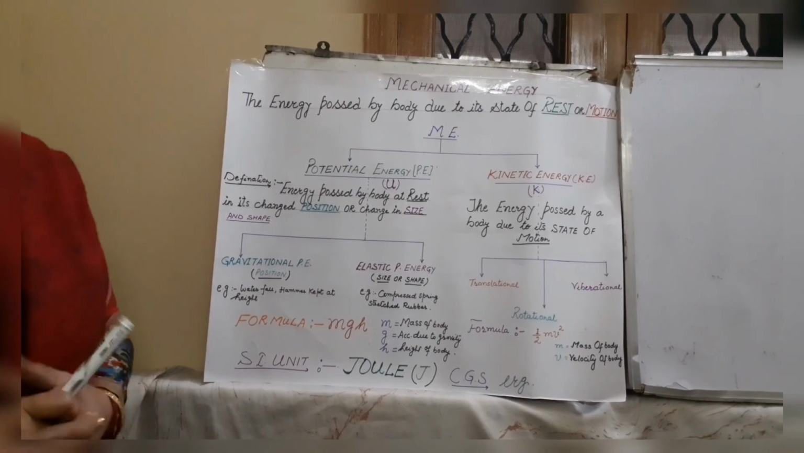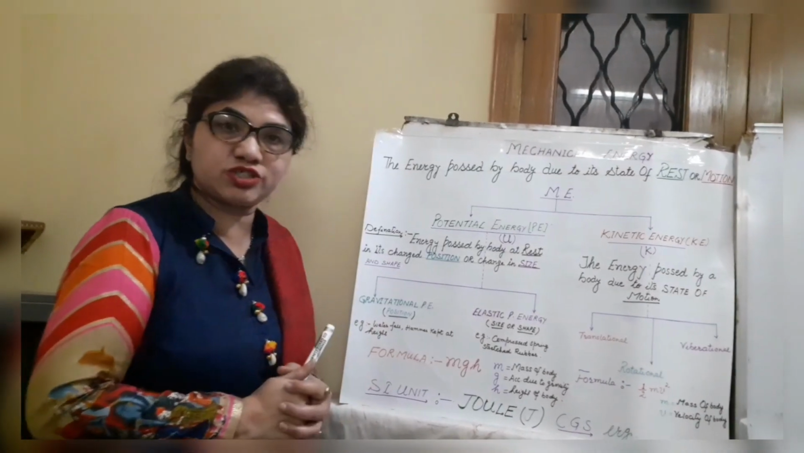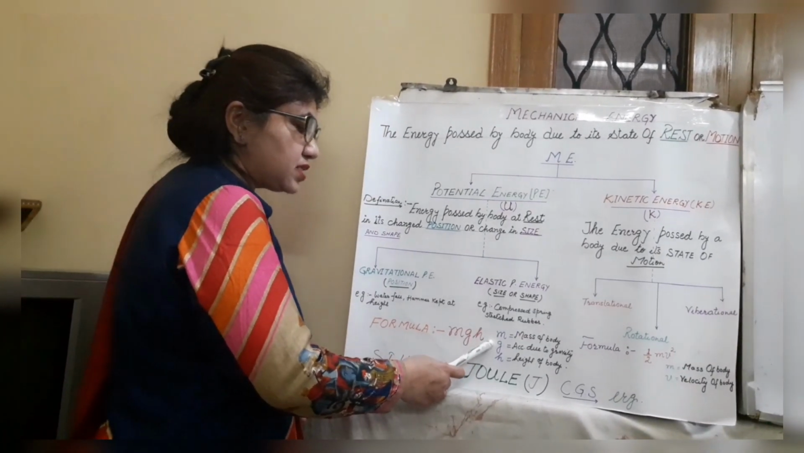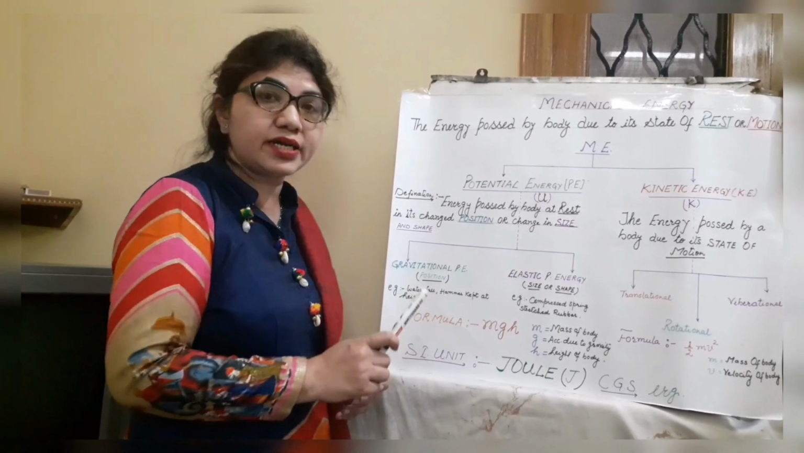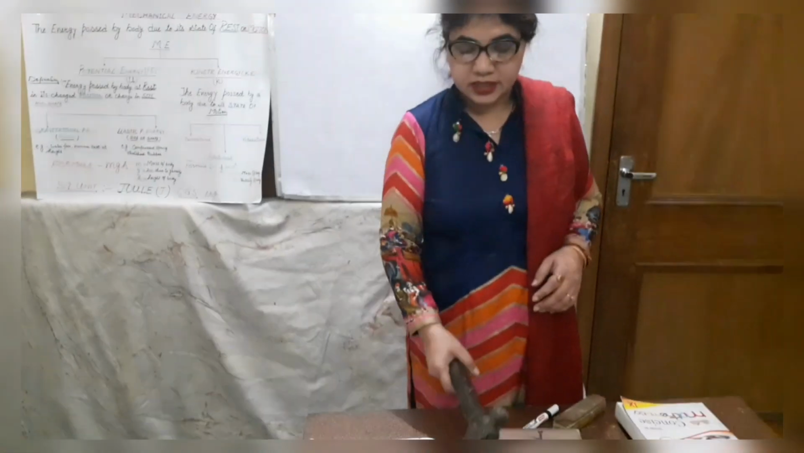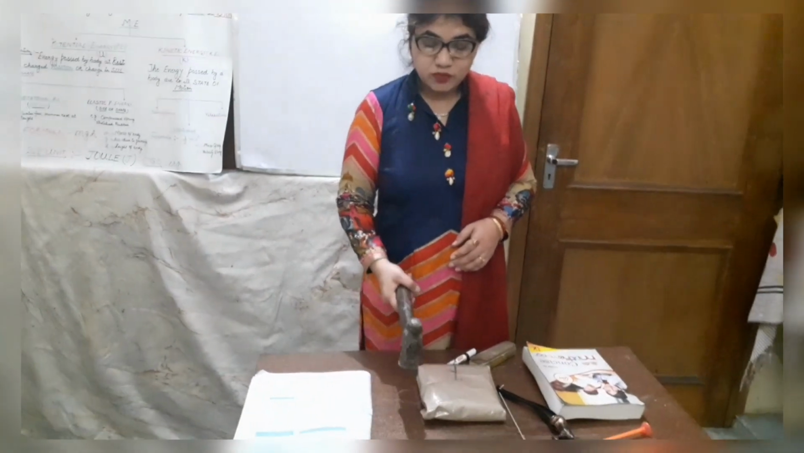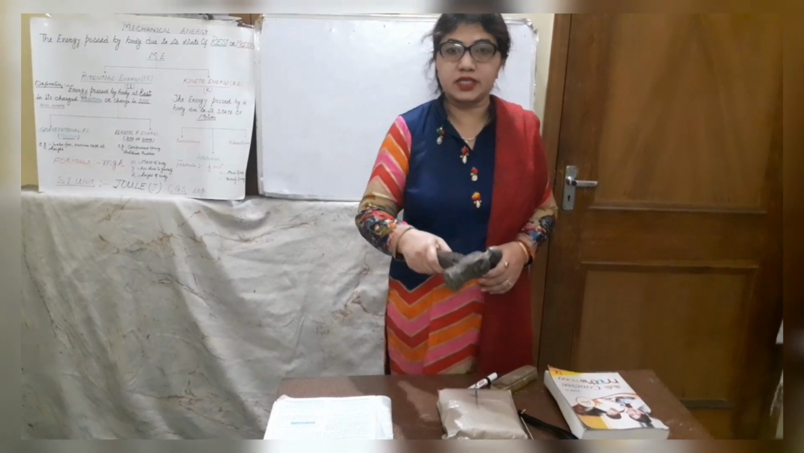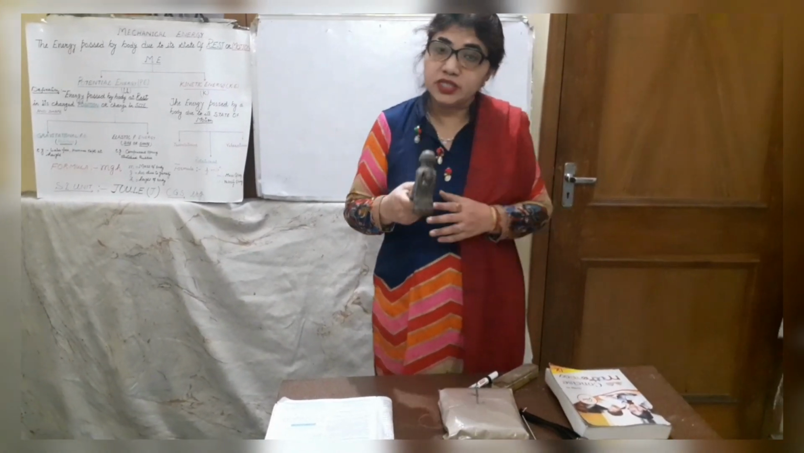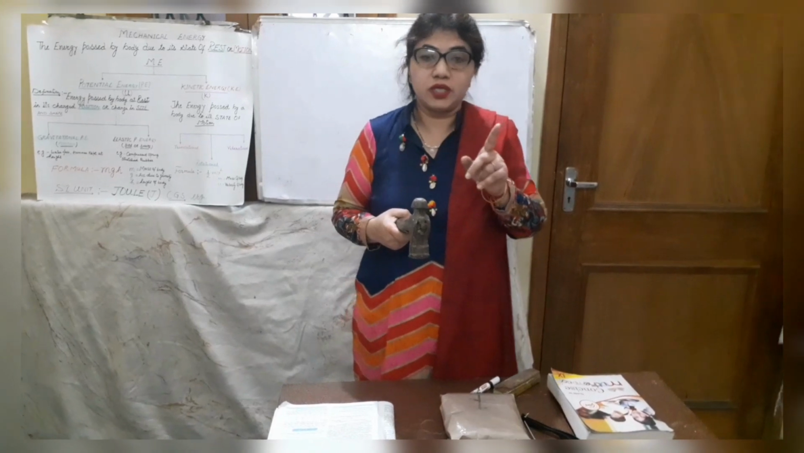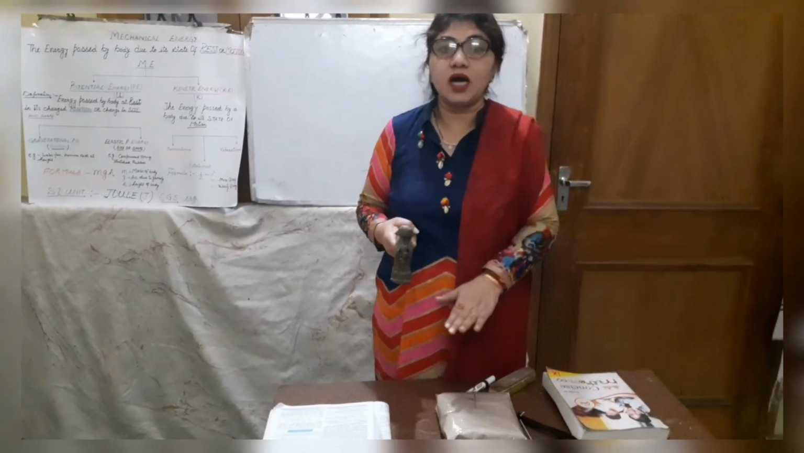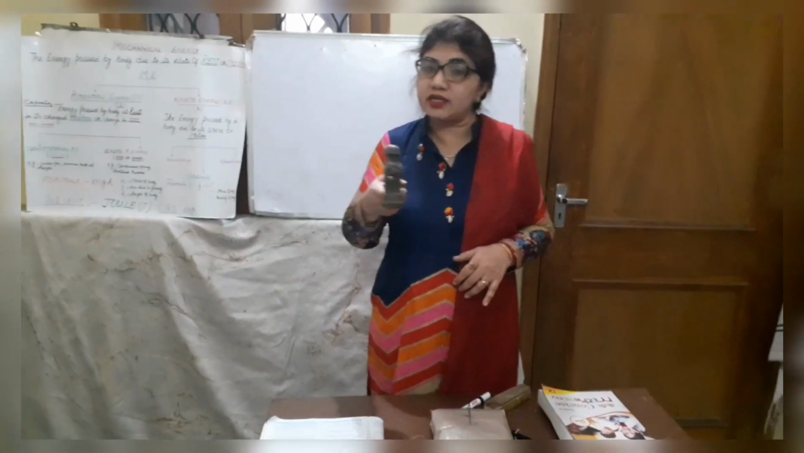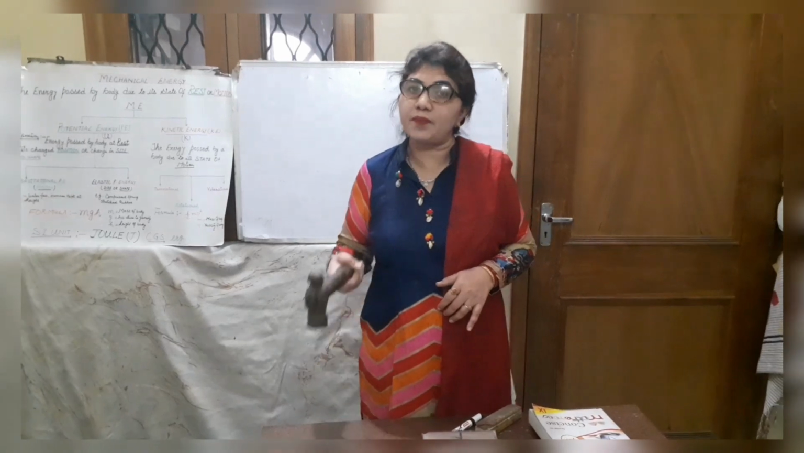Now one more important thing regarding gravitational potential energy. I already told you it depends upon three factors. One is the mass, second is the acceleration due to gravity, third is the height. But the important thing is the height. Maybe you will take the hammer like this, or like this, or like this. Do you think potential energy will change? No. Potential energy only depends upon the height up to which you take it, instead of how you take it. It doesn't depend upon the path.